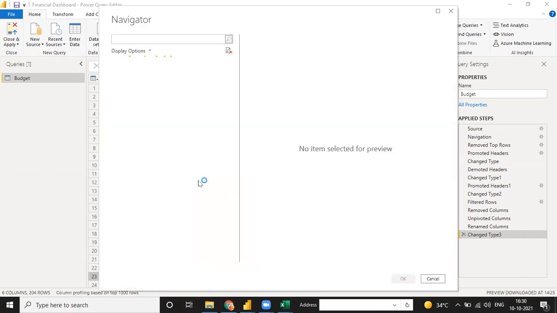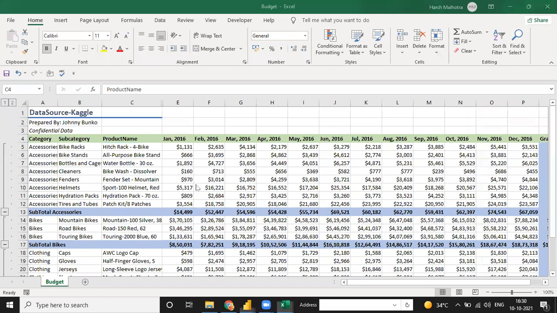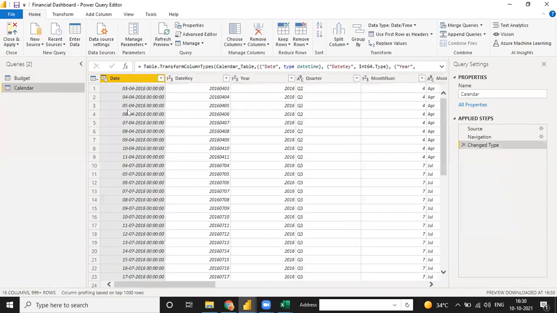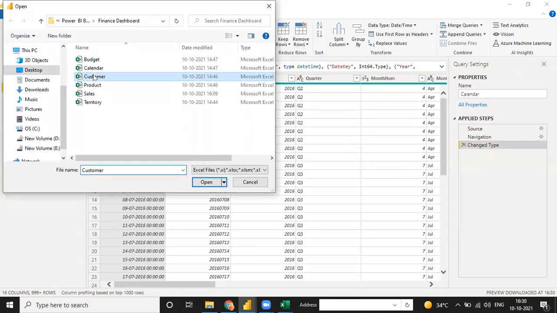The same way, first I load all the files and then I will change them together. Calendar table. Okay. New source, Excel, customer.